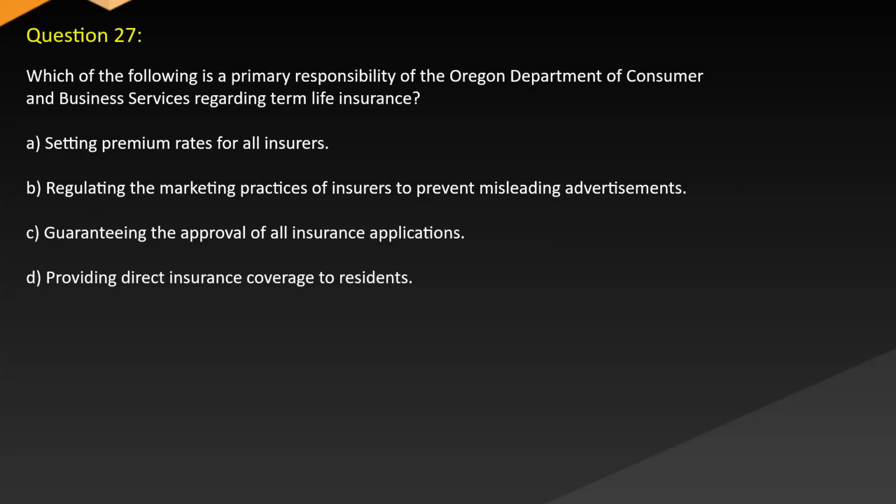Question 27. Which of the following is a primary responsibility of the Oregon Department of Consumer and Business Services regarding term life insurance? A. Setting premium rates for all insurers. B. Regulating the marketing practices of insurers to prevent misleading advertisements. C. Guaranteeing the approval of all insurance applications. D. Providing direct insurance coverage to residents.